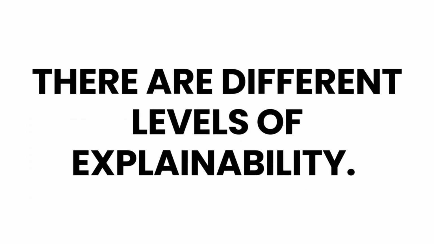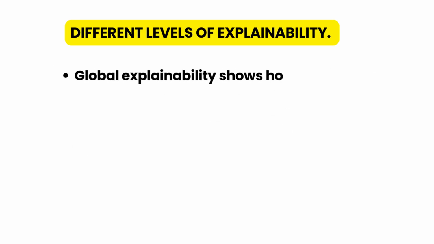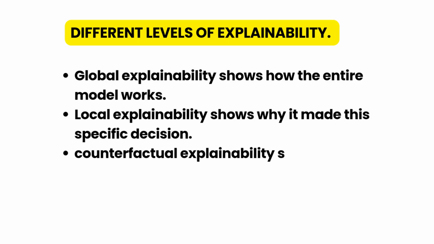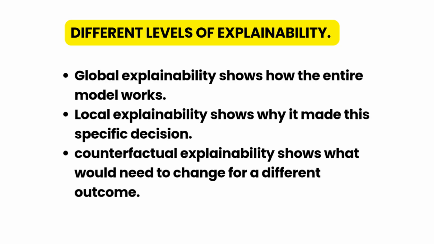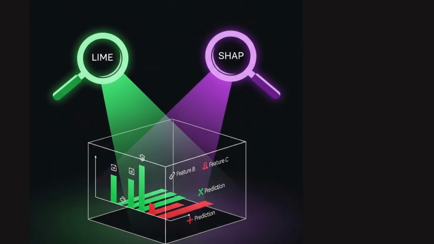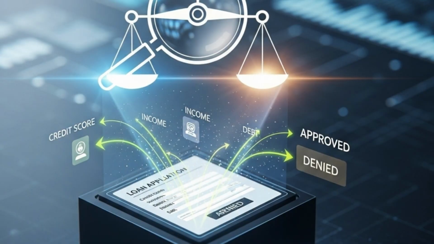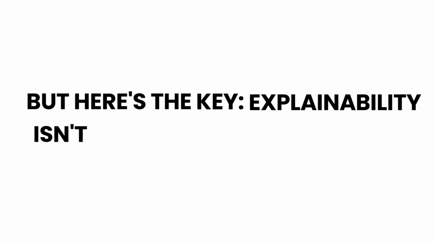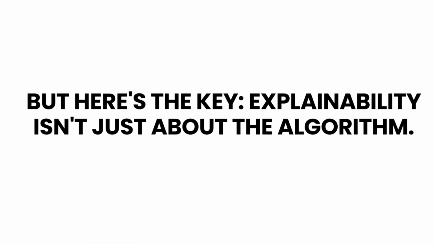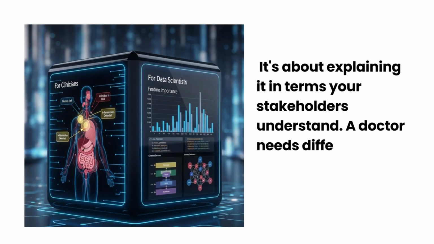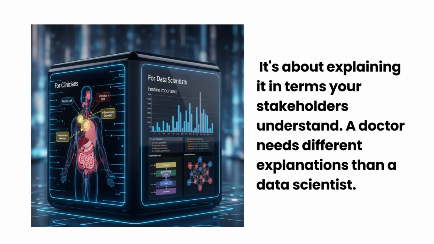There are different levels of explainability. Global explainability shows how the entire model works. Local explainability shows why it made this specific decision. And counterfactual explainability shows what would need to change for a different outcome. Tools like LIME and SHAP can take any machine learning model and explain individual predictions. Here's actual code showing which features influenced a loan approval decision most. But here's the key. Explainability isn't just about the algorithm. It's about explaining it in terms your stakeholders understand. A doctor needs different explanations than a data scientist.